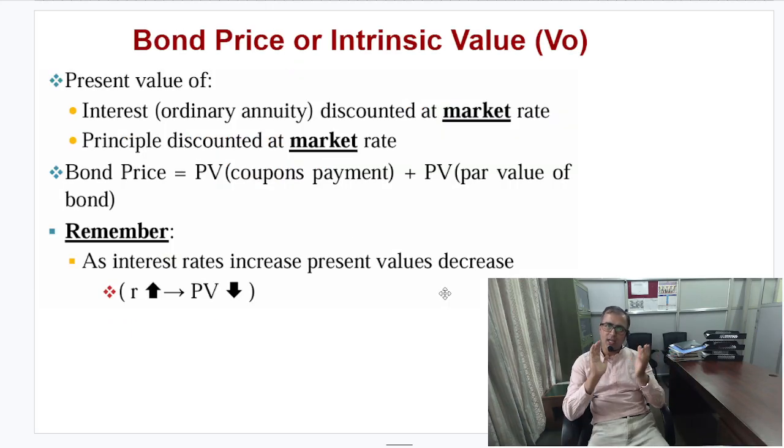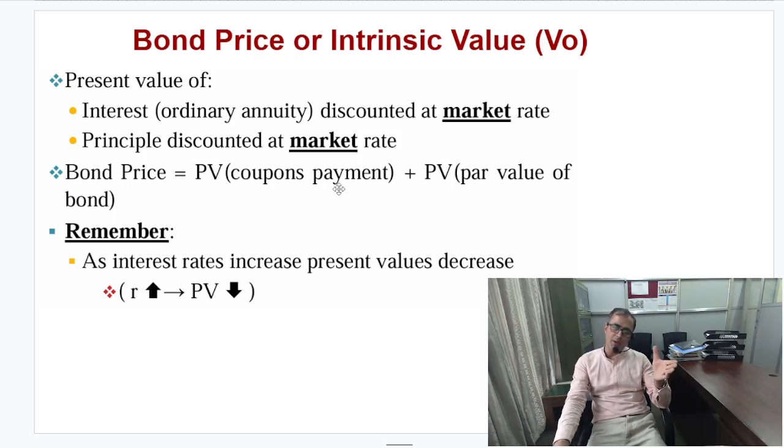Now, the main question is how we find the value of the bond. We can say the intrinsic value of the bond: as an investor, what price we are willing to pay. The basic equation you need to understand here is that the bond price equals the present value of the coupon payments plus the present value of the par value of the bond.